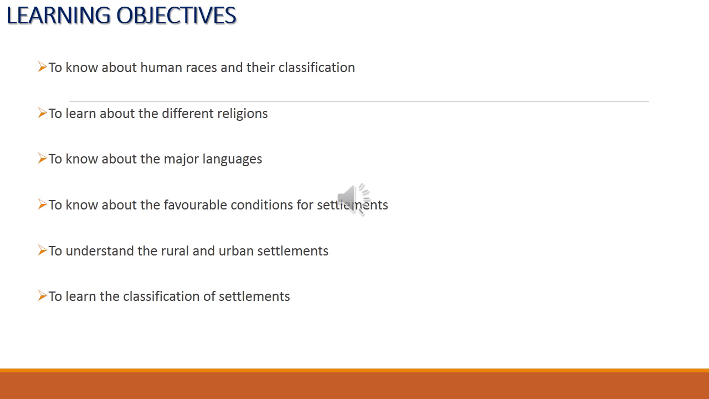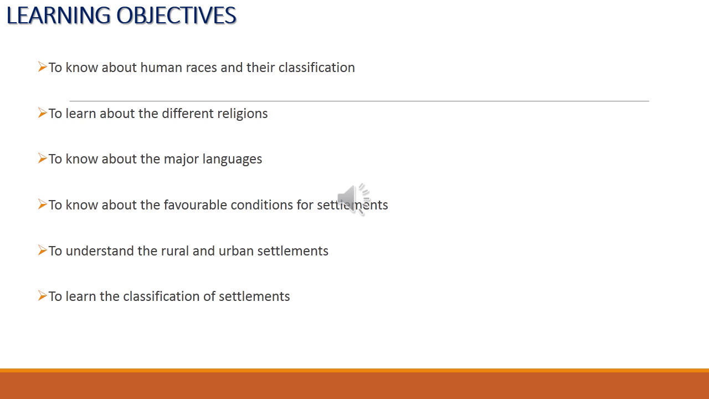Then to know about the favorable conditions for settlements. Human settlement is not widely distributed. It is not seen in all areas. So the factors that support human settlement. For example, human population is seen mostly in the tropical region. If you go to the polar region, there is no human settlement. That type of favorable condition, we will learn about that.